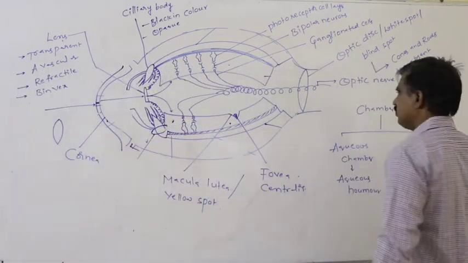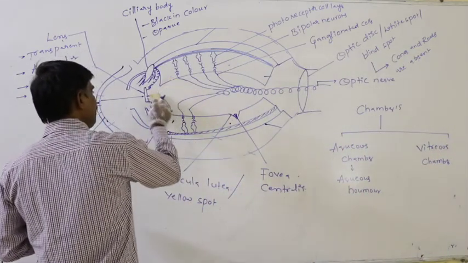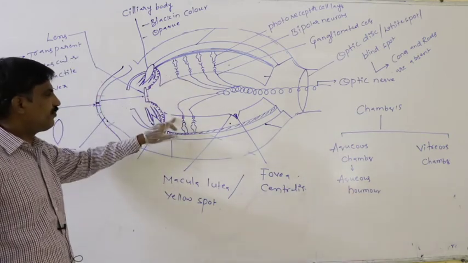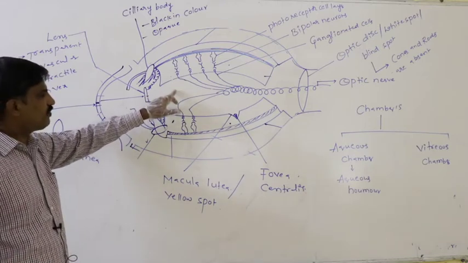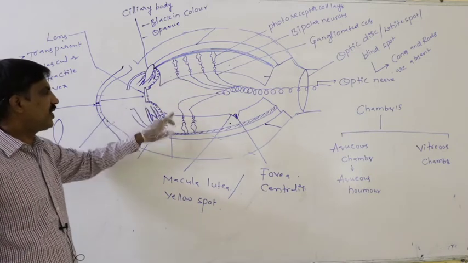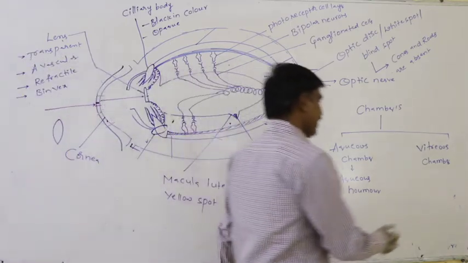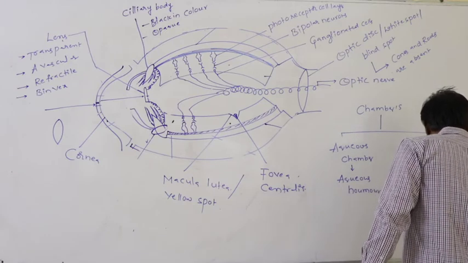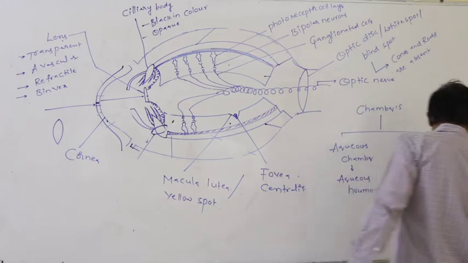Similarly, what is the vitreous chamber? The space which is present between the lens and the retina. This is the retina on both sides. This is the lens. This is the space. The space behind the lens, between the two sides of the retina, is said to be the vitreous chamber, in which the fluid present is the vitreous humor.